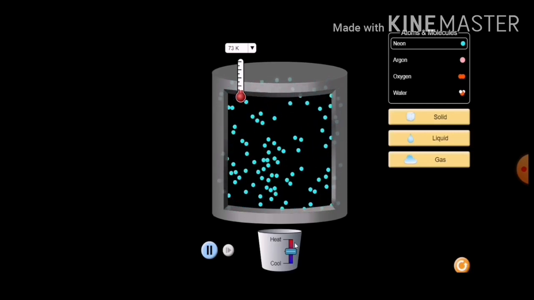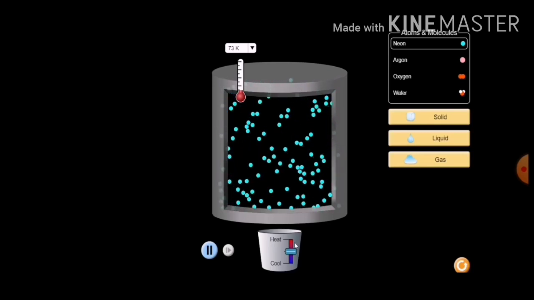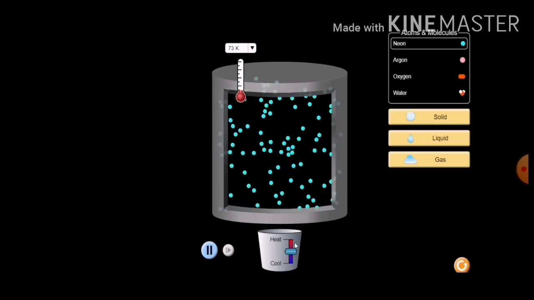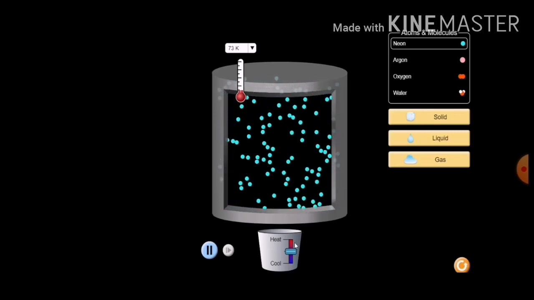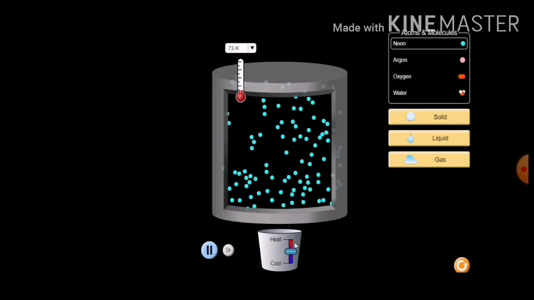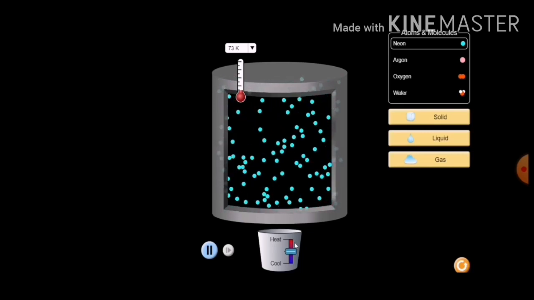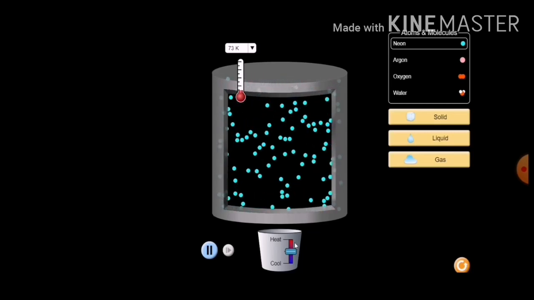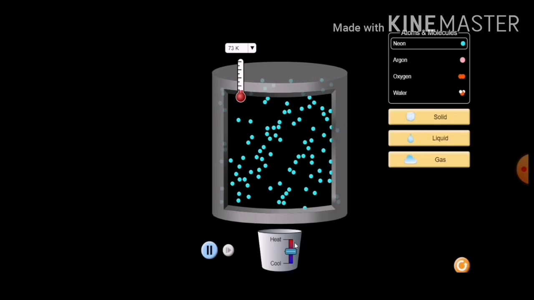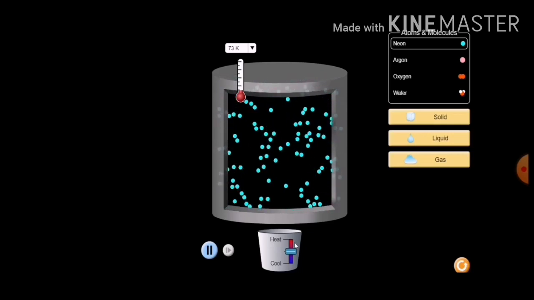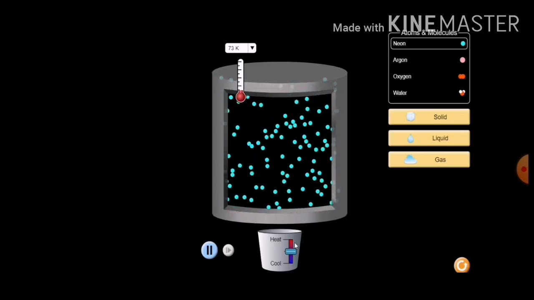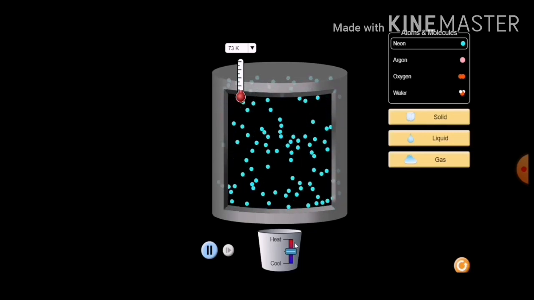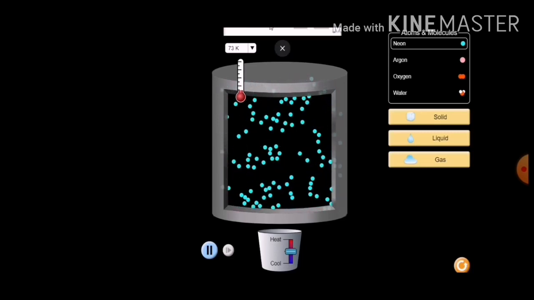The kinetic energy of the particles increases, and because of this, the particles start vibrating with greater speed. This energy is supplied by heat by increasing the temperature. This overcomes the force of attraction between the particles, and this will change the solid state into the liquid state. And if we further increase the temperature, then the liquid will change into the gaseous state. Understand?